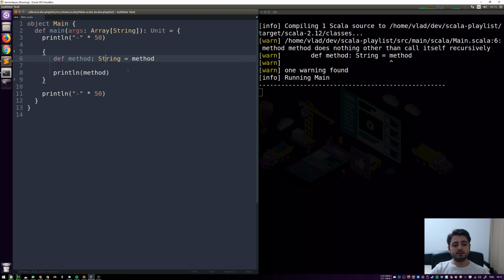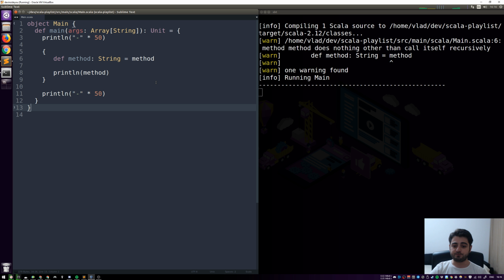Now, I need you to notice that what we see over here is this first print line, but we don't see this second print line. It's happening because the JVM is stuck calling the same method over and over and over again. So this is what's known as an infinite loop.